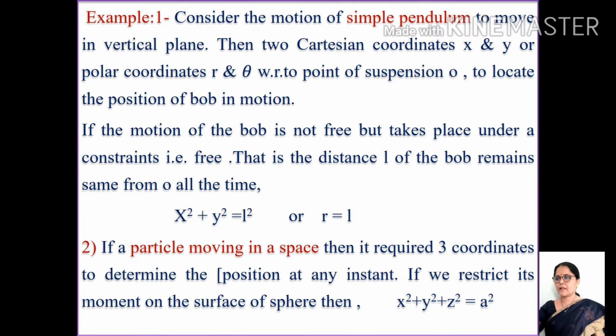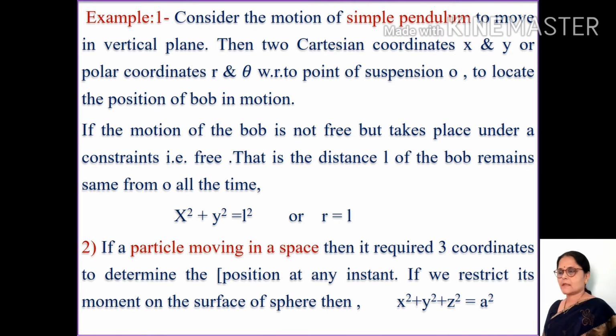In the case of the simple pendulum, we need two Cartesian coordinates x, y or two polar coordinates r and theta with respect to the point of suspension O to describe the position of the bob in motion. That can be expressed in the form of a mathematical expression: x square plus y square is equal to L square, or r is equal to L. Here L is the length and r is the position vector.